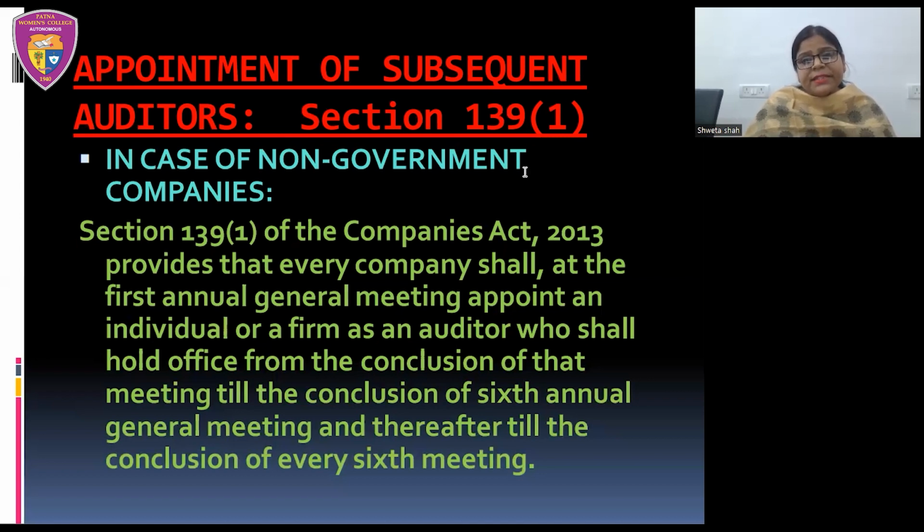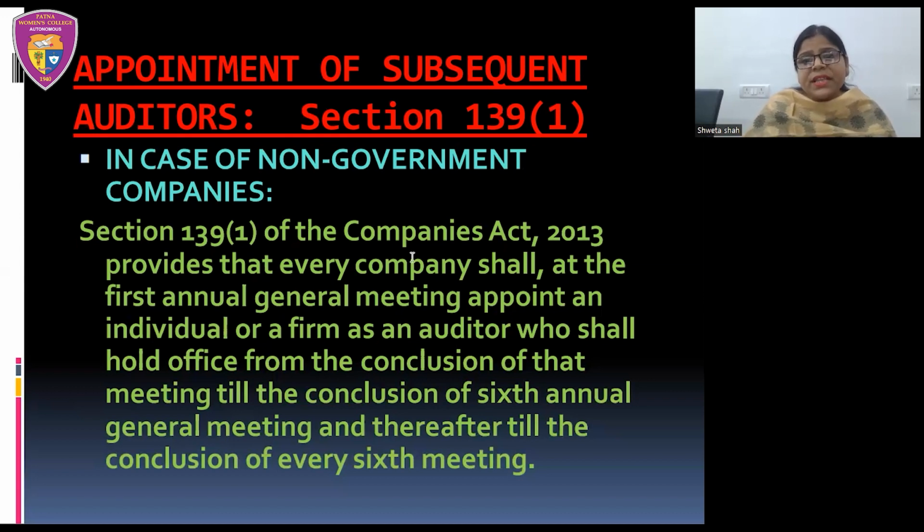So here it is saying that who is the appointing authority in case of company other than a government company? That is the members of the company. The members, always and always the members of the company will appoint the subsequent auditor in annual general meeting. So here the appointing authority, that is the members of the company, they shall appoint the subsequent auditor.